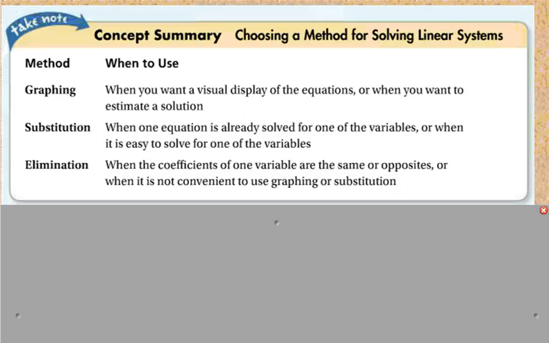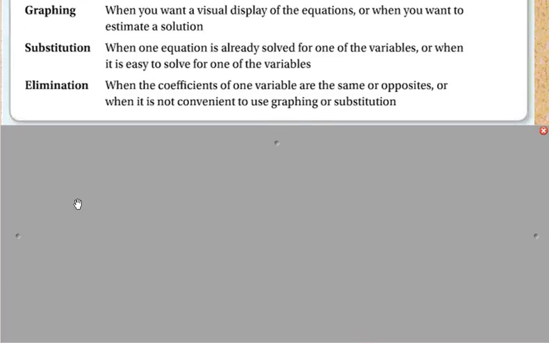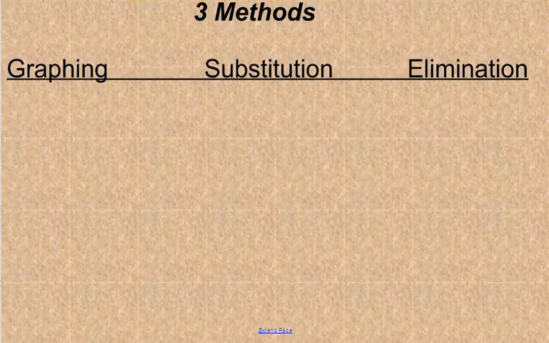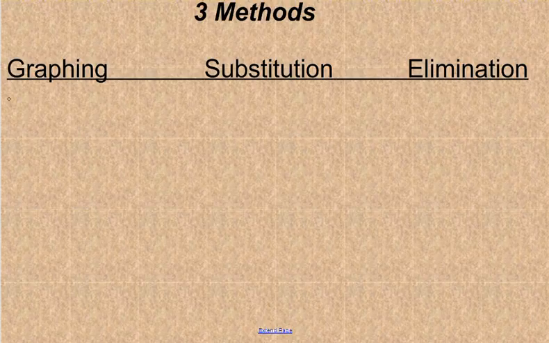So let's look at it a different way. We have the three methods again: the graphing method, the substitution method, and the elimination method. Remember, the graphing method is great when the equations are in slope-intercept form. So you want the equations in slope-intercept form.